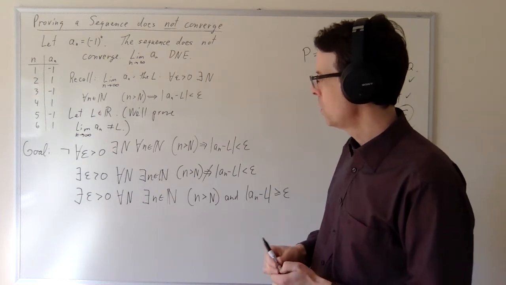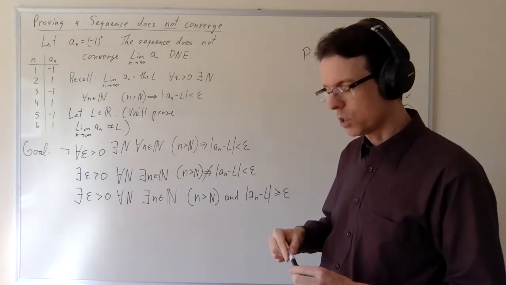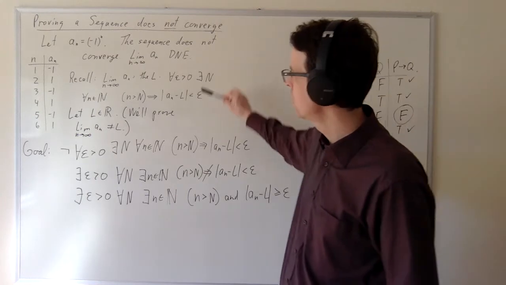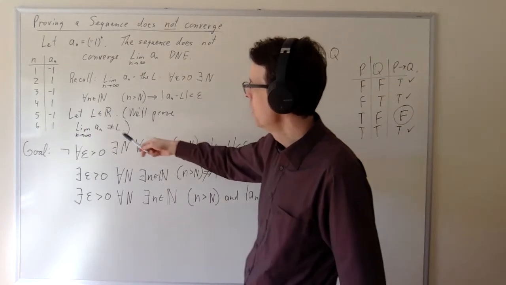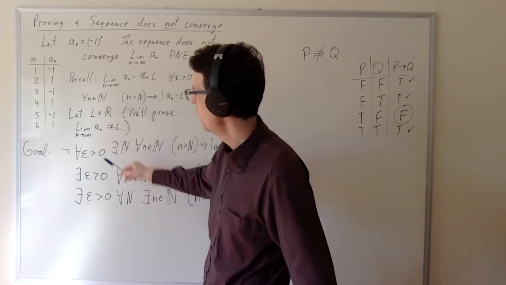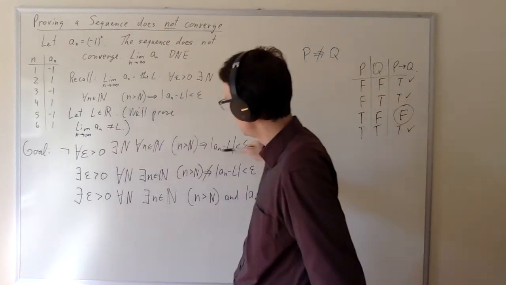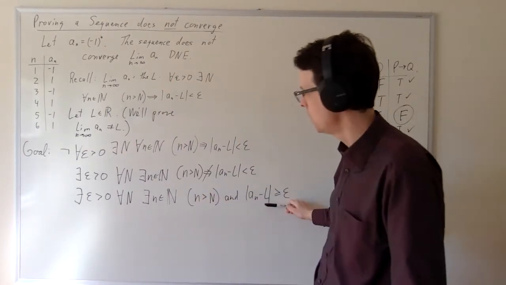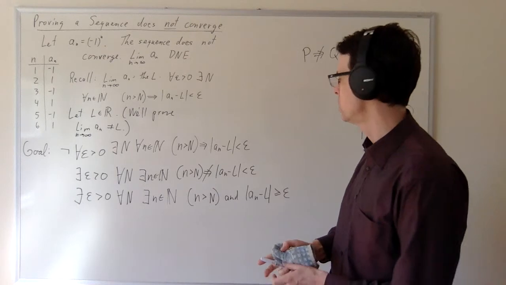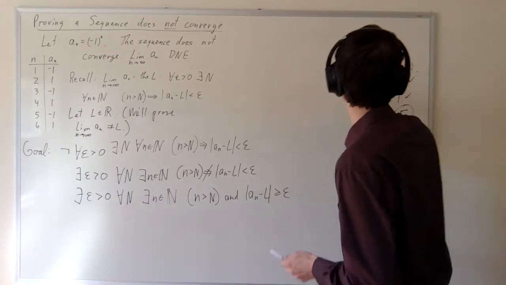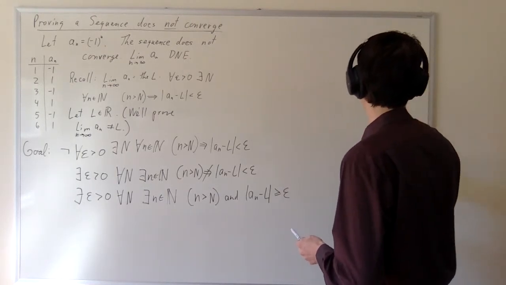Now, what we've done here is just some simple logical calculation. We've taken the definition of convergence and we've said, okay, we're going to prove that it doesn't converge to L. And then we've negated the definition of convergence and ended up with this statement. And this will become the statement to prove next. So how are we going to prove that?